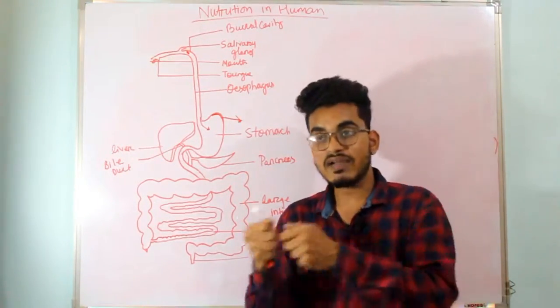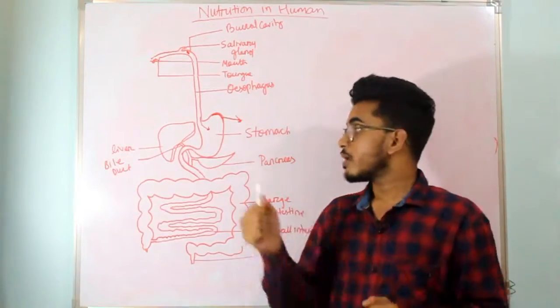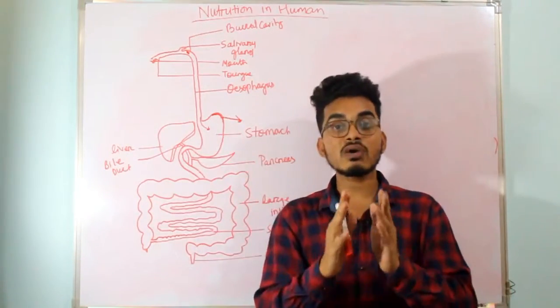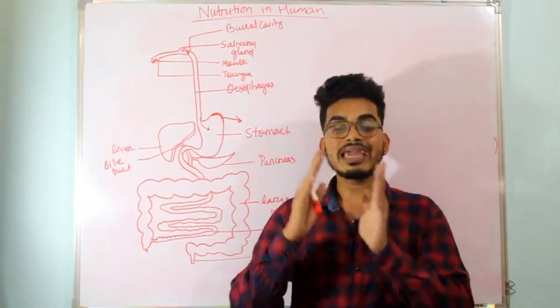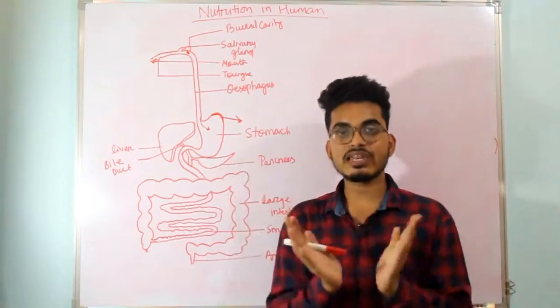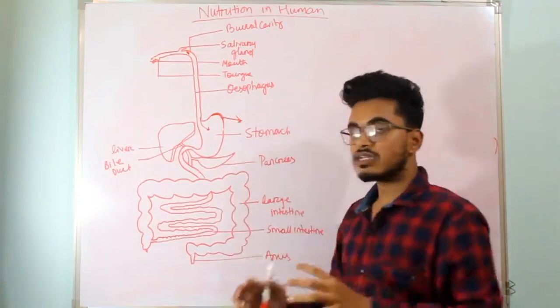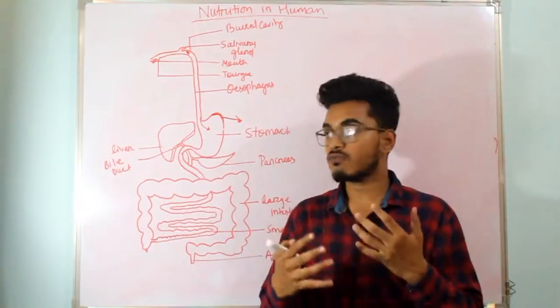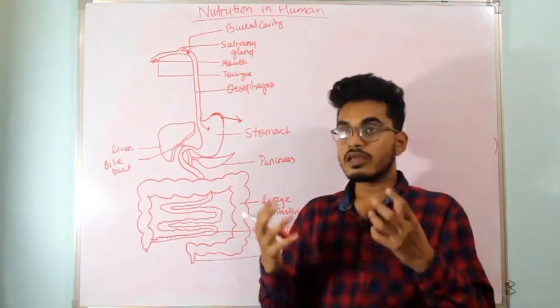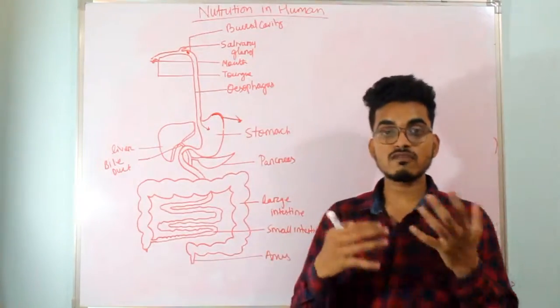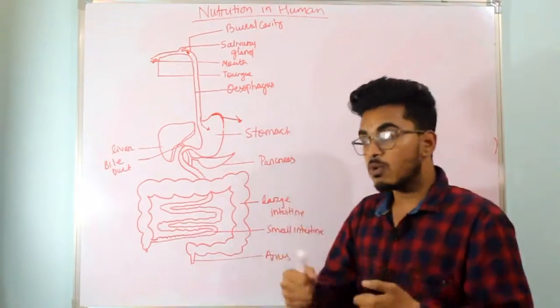Mucus doesn't allow the HCl to cause any damage to the inner lining of the stomach. So that was all about the functions of the stomach in the process of digestion. Let us move further.